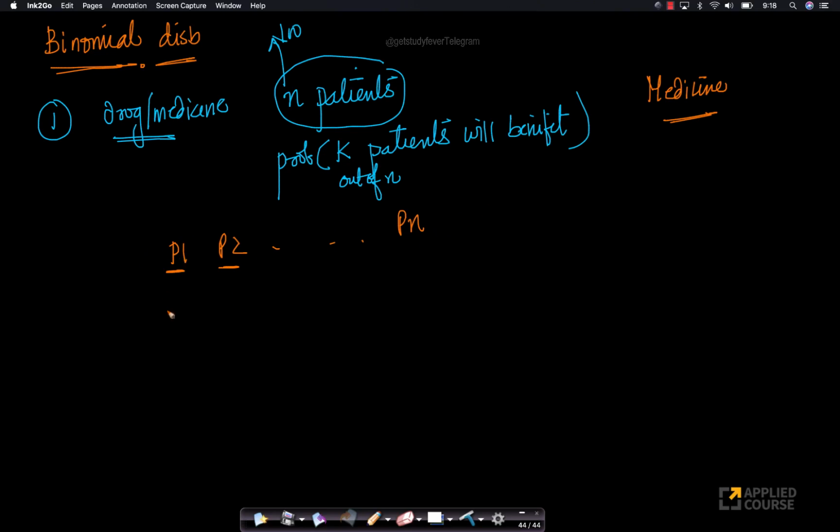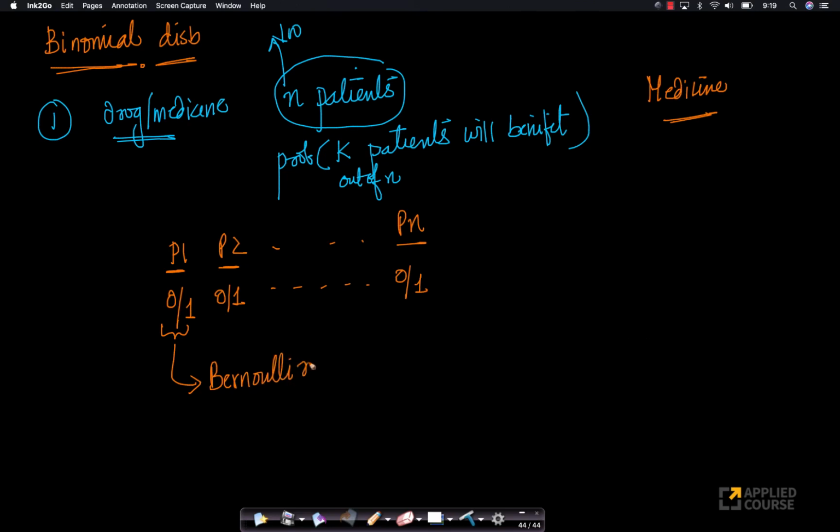For each patient, there are 2 outcomes, 0 or 1. Let's say 0 means that the drug did not help the patient. 1 means that it helped the patient. Similarly, for this patient also, there are 2 possible outcomes, 0 and 1, and so on. For every patient, there is a 0 and 1 possibility. Now, look at this. Whether this drug cures patient 1 behaves more like a Bernoulli random variable.